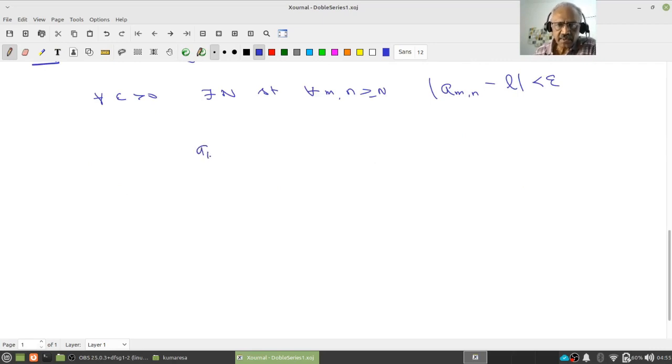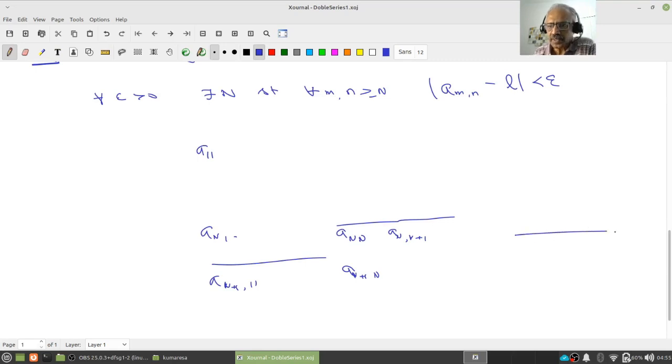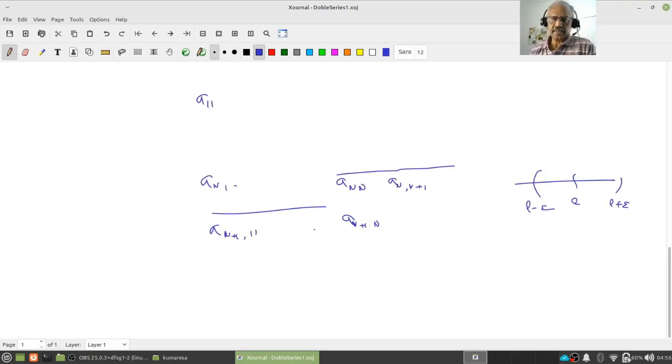I have a_11 and here a_n1, a_nn. After that, from this onward this will be a_{n+1, n}, and this will be a_{n+1, 1}. All these follow onwards, and they should be within the epsilon interval of L minus epsilon to L plus epsilon. So starting from here and going all the way down, everything should be within this. Do you understand the picture?